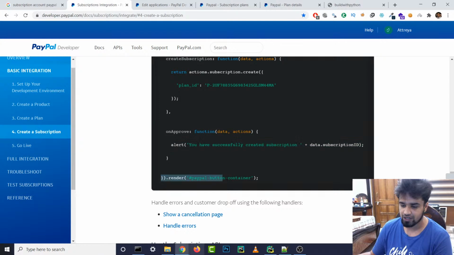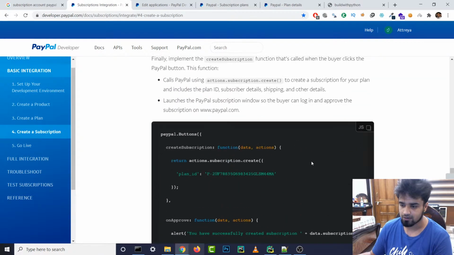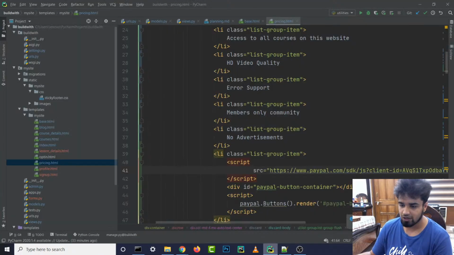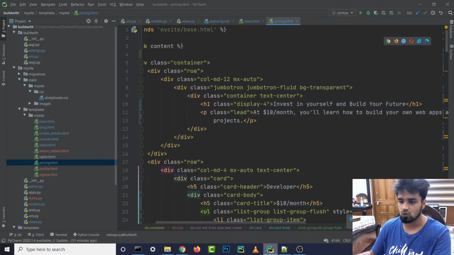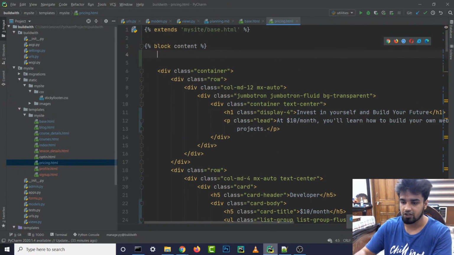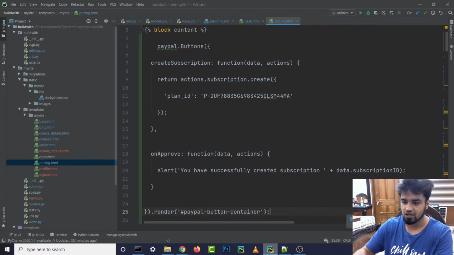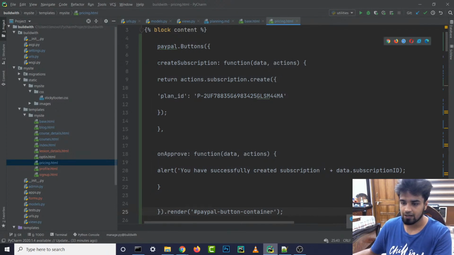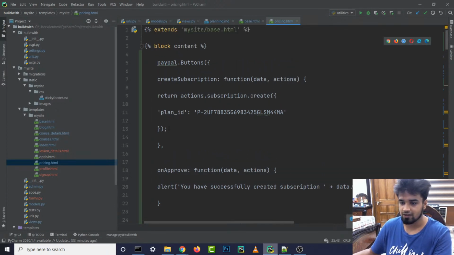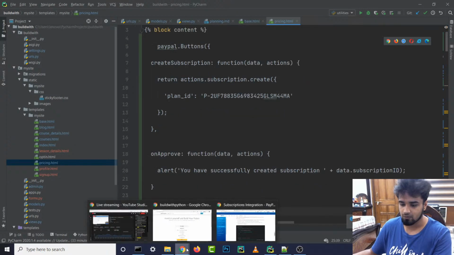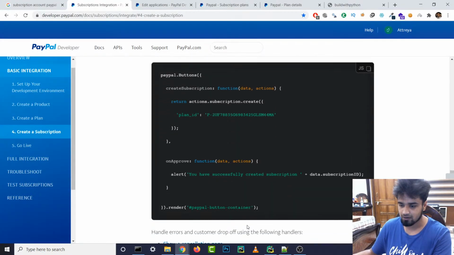Yeah, and then we need to render this PayPal button container. Alright, so let's actually copy this and paste it also. So I'm just gonna go to the top of our page, and let's paste this script over here. And I mean, it doesn't look good, I guess. Oh, where is our script tag? Where the heck is our script tag?